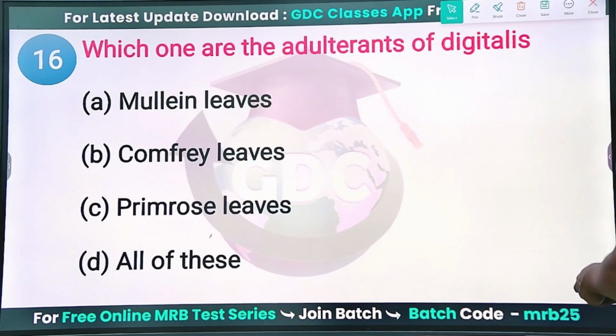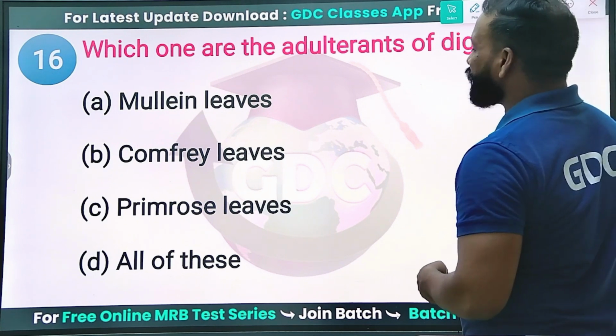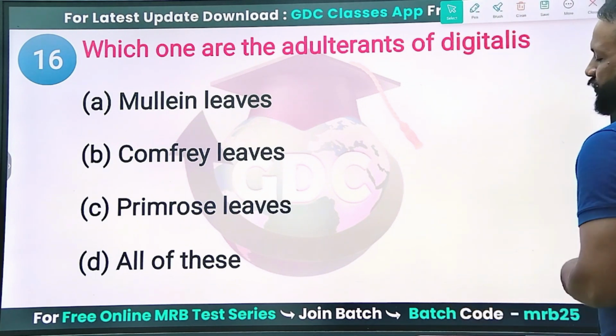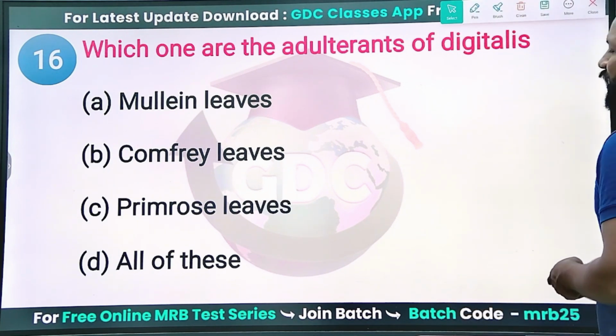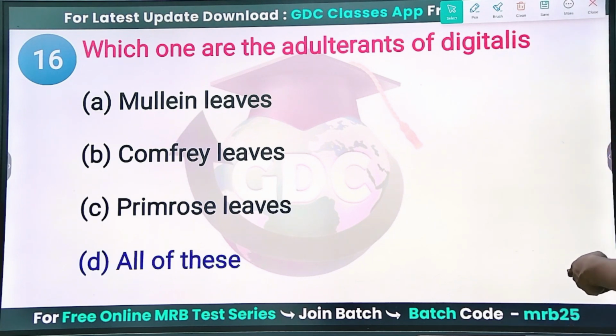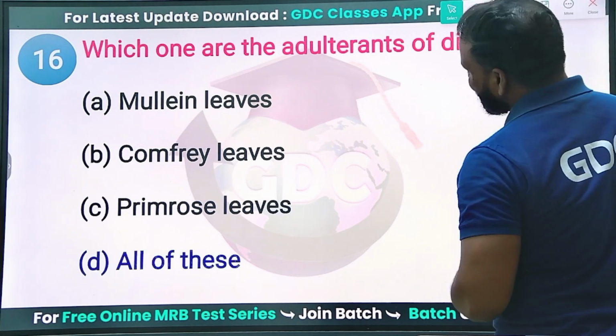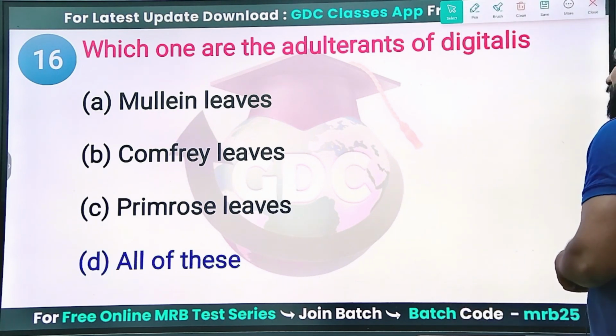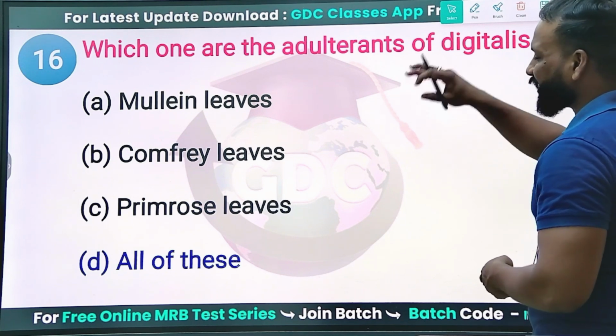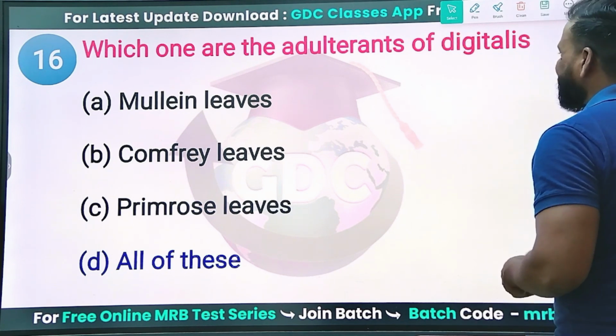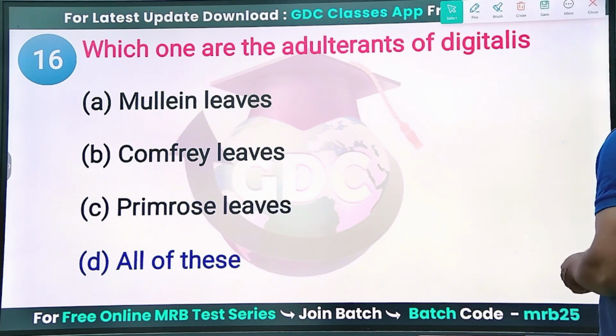Next, which ones are the adulterants of digitalis? Mullein leaves, comfrey leaves, primrose leaves, and all of these. So what was the right option? What are the adulterants for this one? Undoubtedly all of these: mullein leaves, comfrey leaves, primrose leaves. All are leaves, because digitalis is also a leaf, and they have a very similar morphology. For that reason these leaves are used to adulterate digitalis.